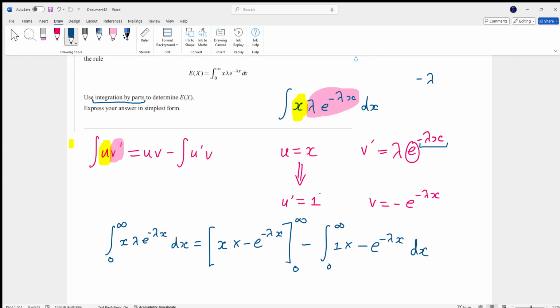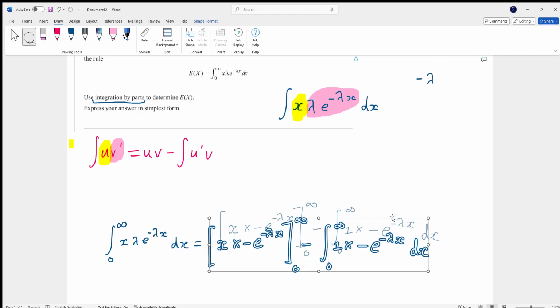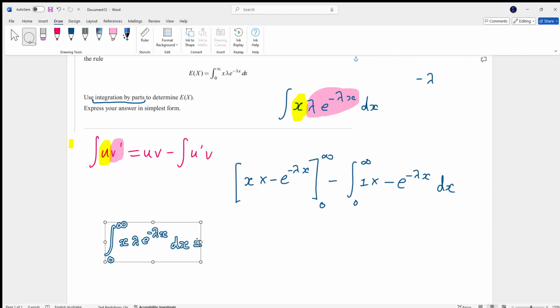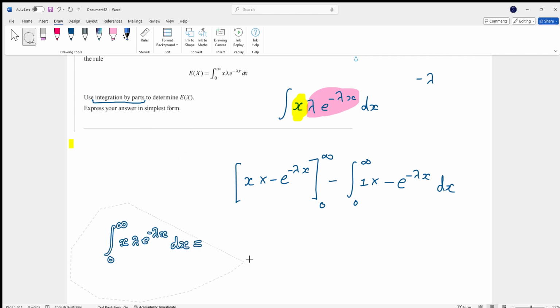Now, if it helps, you could put a limit in there instead of infinity. However, the infinity should be fine here. I don't think you're going to lose marks for keeping the infinity in. Okay? Alright. Now, let's start evaluating the first bit. So here I'm just going to move that away, because you don't need the by parts formula anymore. Okay? So here, let's start looking at this guy here.